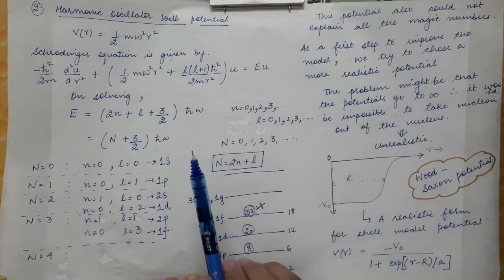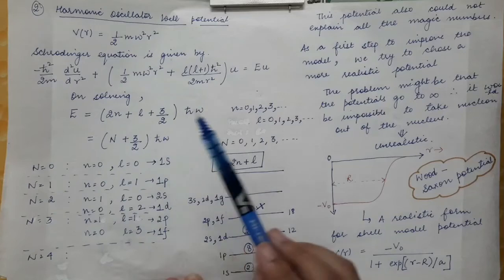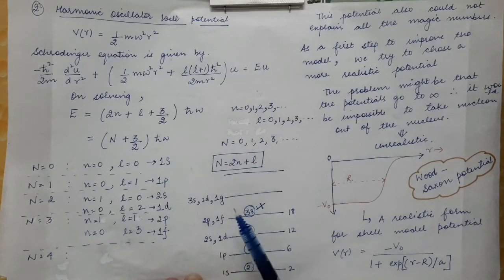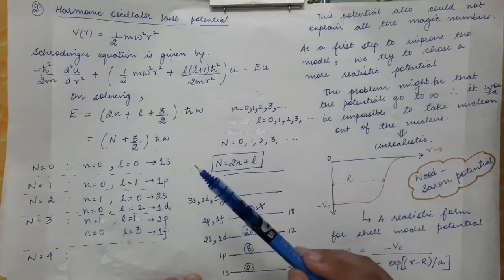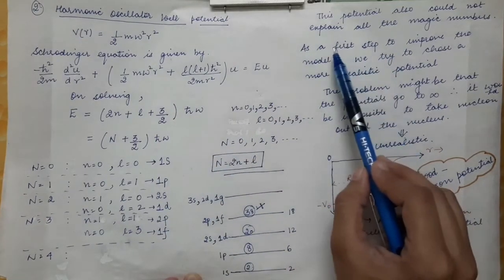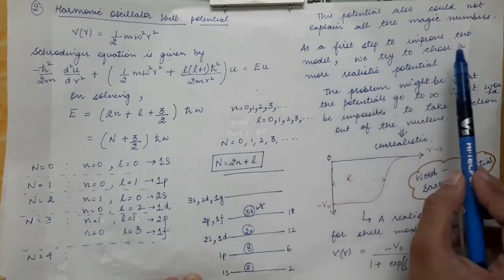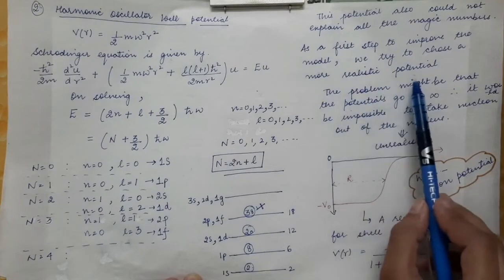As a first step, there is a need to improve this model. So we have been using different types of potentials, solving Schrodinger wave equations, and obtaining the various levels. But this technique is not useful without changing the nature of the potential. So we have been changing the potential. So now the first step is to improve the model, so we will try to choose a more realistic potential.